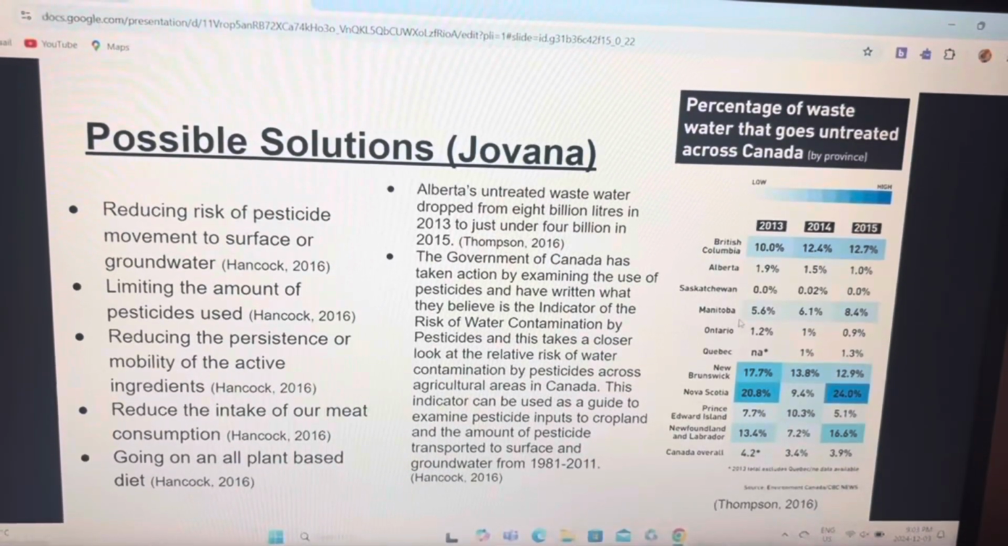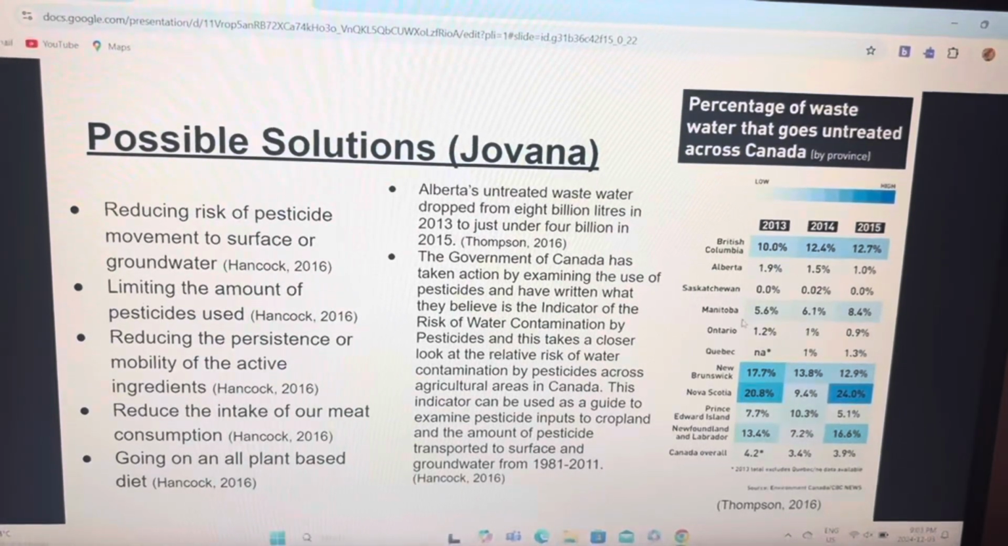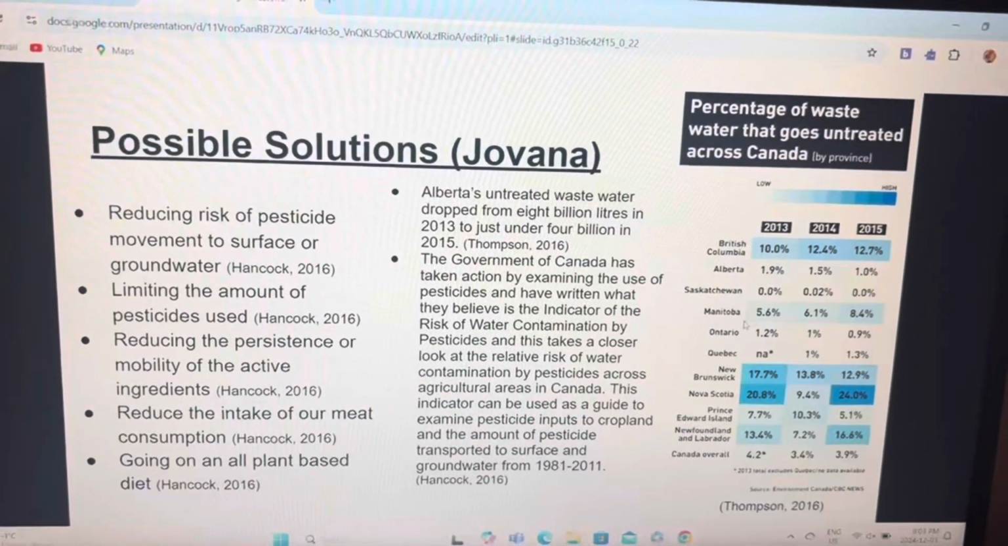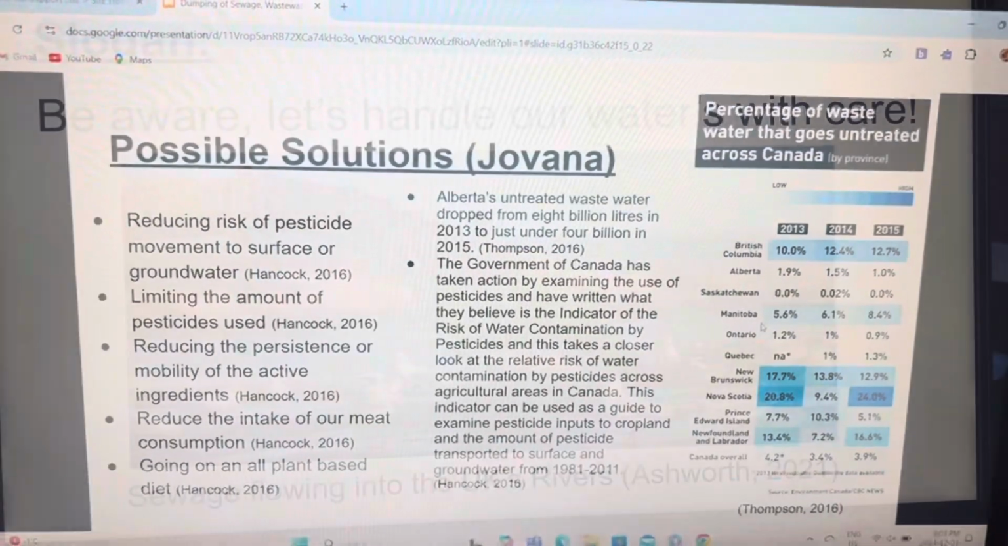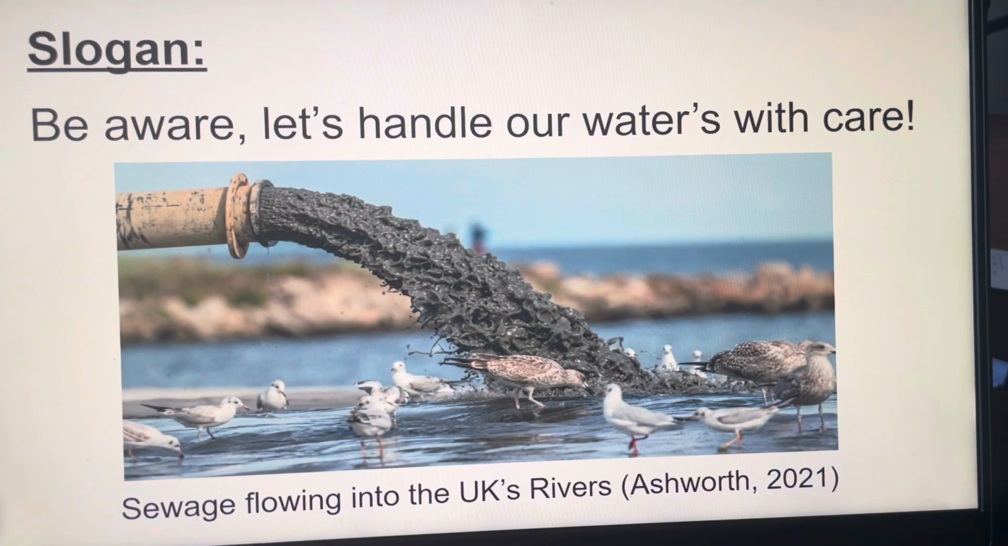they believe is the indicator of the risk of water contamination by pesticides, and this takes a closer look at the relative risk of water contamination by pesticides across agricultural areas in Canada. Be aware, let's handle our waters with care.